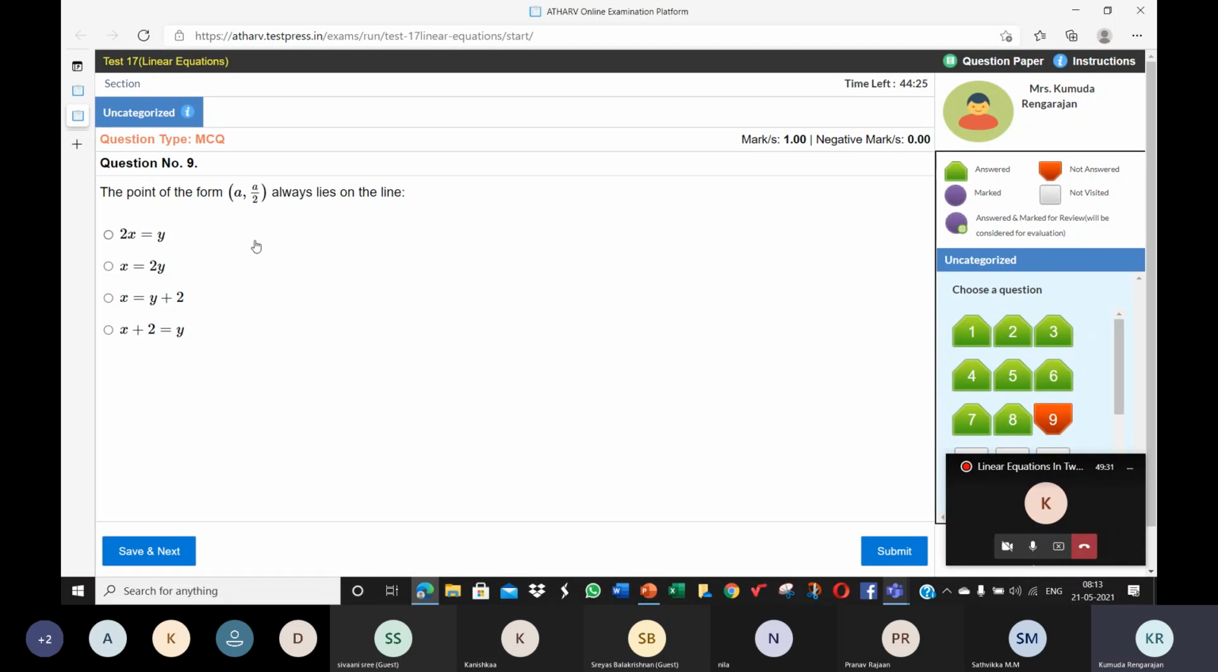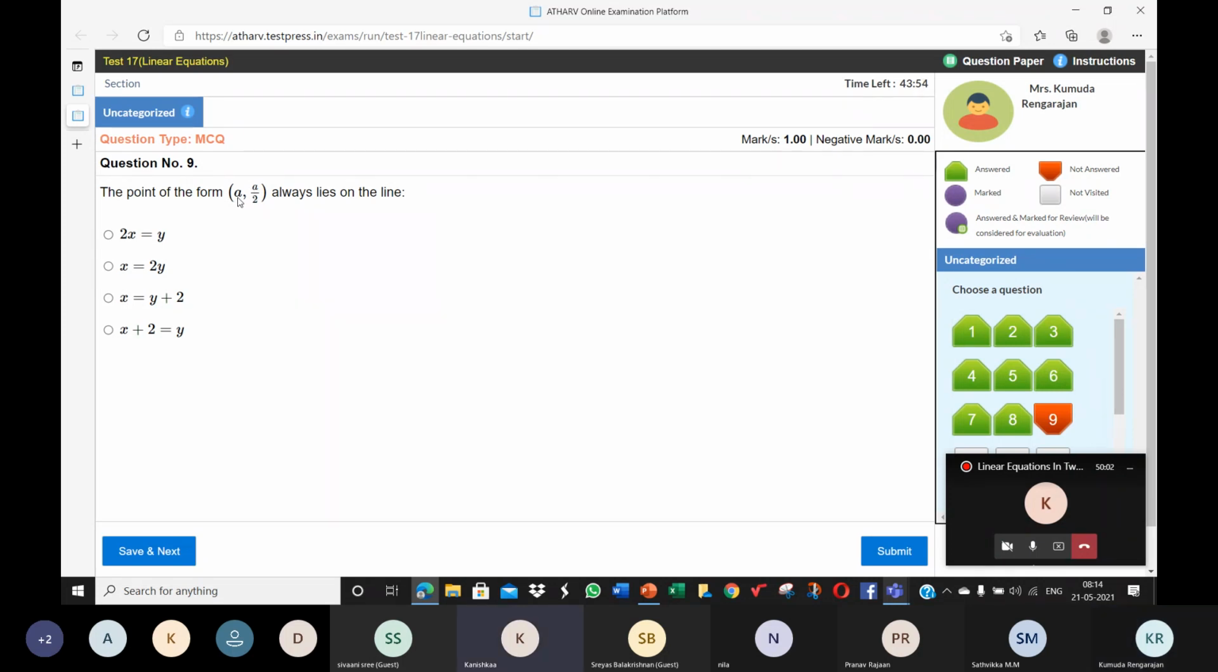So what you can understand from this is the y coordinate is half of the x coordinate. See children, not that every time you should do this interpretation. You can just substitute and see where it is satisfied also. Here x is a and y will be in the form a by 2. That is, if x is 10, y is 5. If the x coordinate is 3, then the y coordinate is 3 by 2, 1.5.